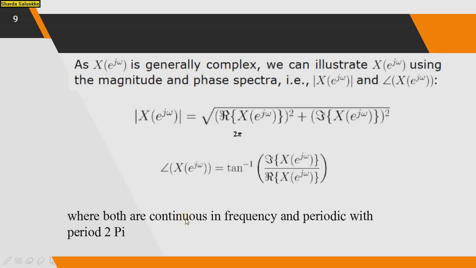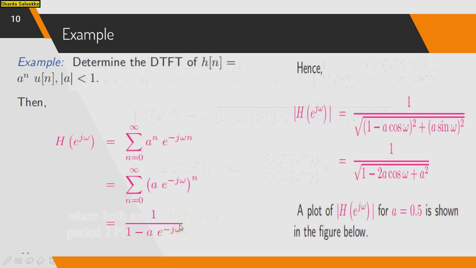So we can mention examples of the DTFT. Suppose we determine the DTFT of h of n. Again I am repeating that you can use pen and paper to solve this example. The solutions are already provided, still you can use pen and paper to manually calculate all the values of the DTFT. So this is the first example.